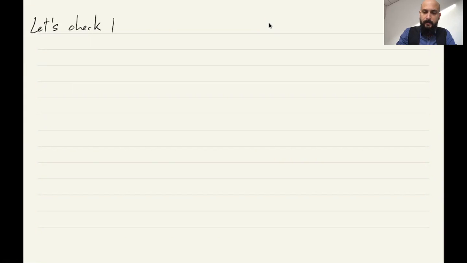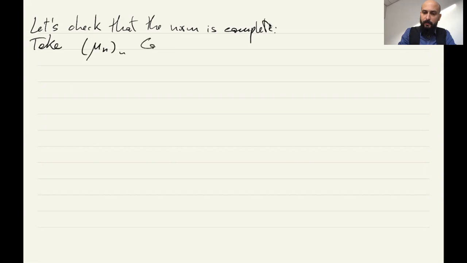Next, we check that this norm is complete. So let's check that the norm is complete. We take a sequence of measures that form a Cauchy sequence in M(E) with respect to the total variation.